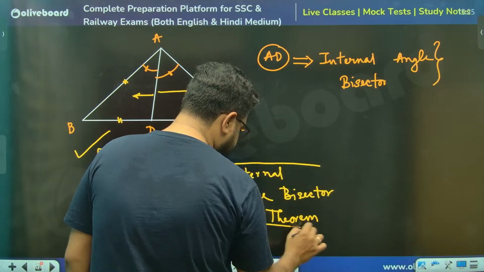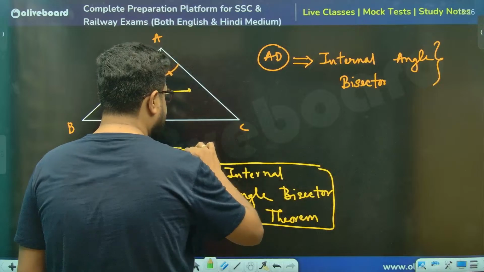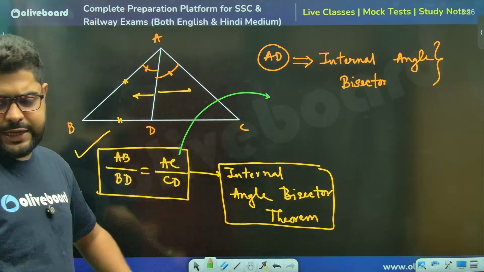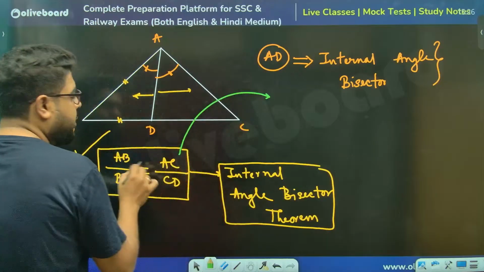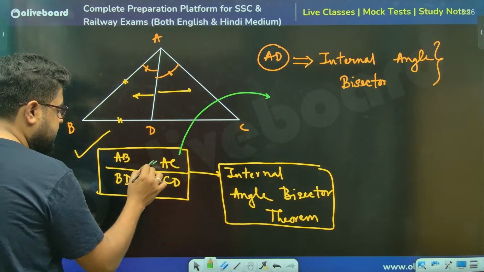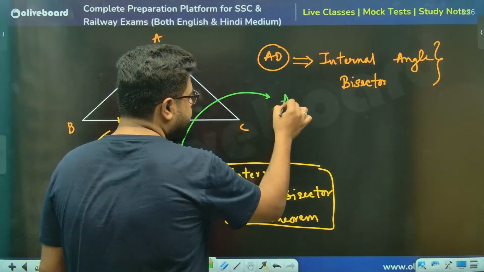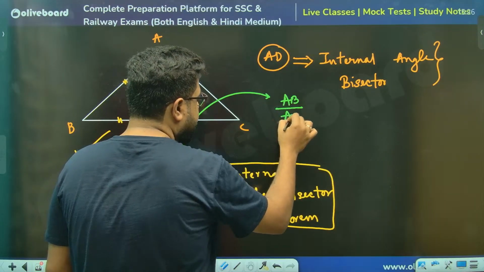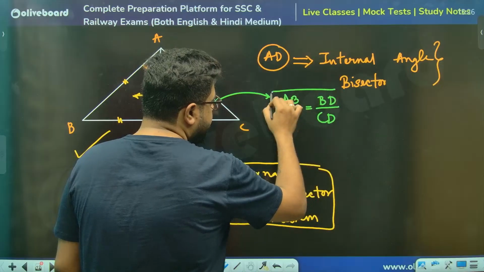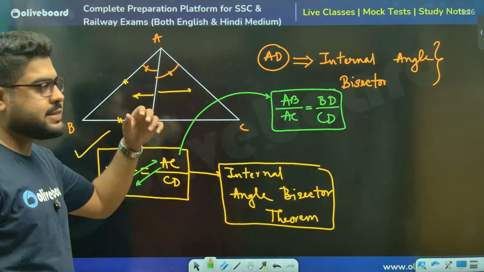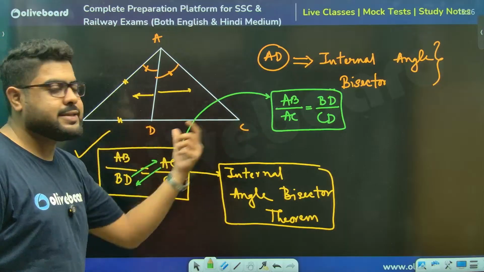Acha, many people choose to remember this like this as well. So if you are one of them, it's absolutely okay. No need to change because I'm saying so. Many people do what, sir? From here, just do this: AB by AC becomes BD by CD, sir. It means what? They think like this, sir. This side by this side will be this side by this side.